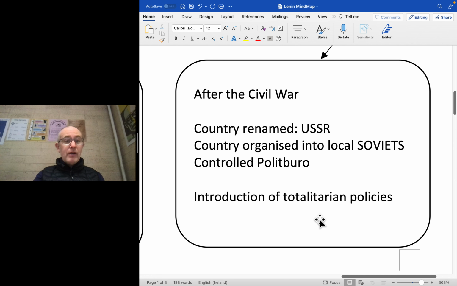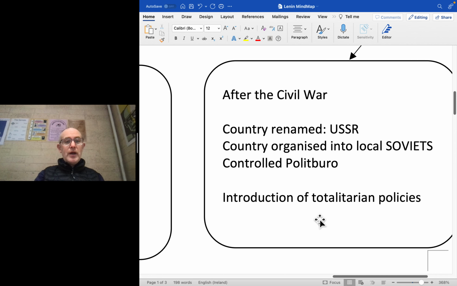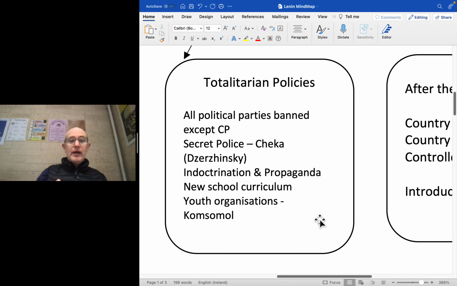And when he had all the power, he introduced totalitarian policies, which you should be familiar with from looking at Mussolini's Italy, from Hitler's Germany, and of course from Stalin's Soviet Union. So what were the totalitarian policies? Ban all political parties except for the Communist Party. Use the secret police, they were called the Cheka, and Felix Dzerzhinsky was the first controller of the Cheka, which crushed any opposition.